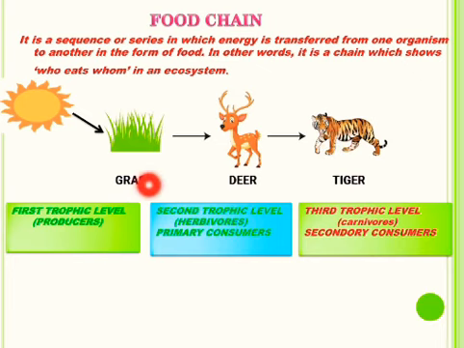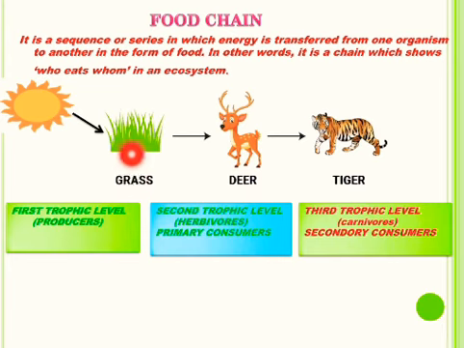This forms a feeding interaction between organisms of different populations in an ecosystem. It describes the sequence of energy that flows from one population to the next population. This is called food chain. Now let's see the definition of food chain. It is the sequence or series in which energy is transferred from one organism to another organism in the form of food. In other words, food chain is the chain which shows who eats whom in an ecosystem.